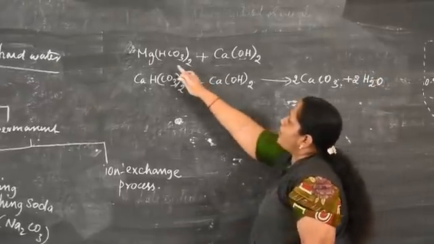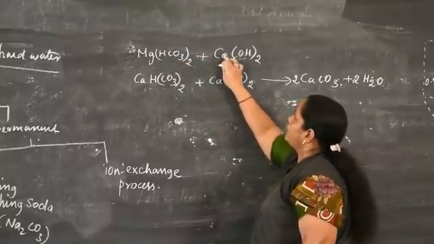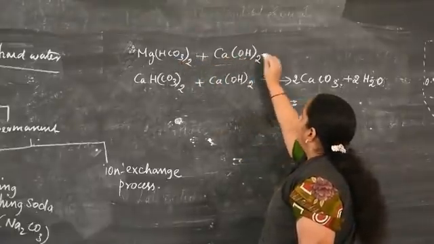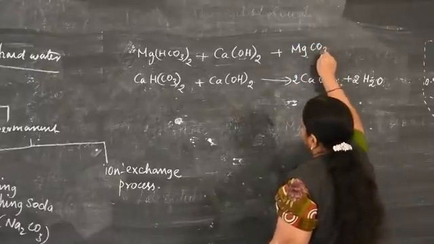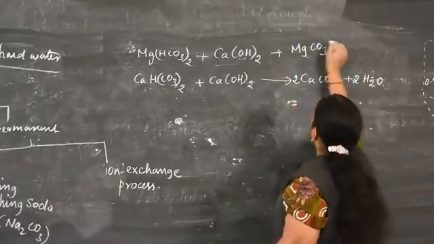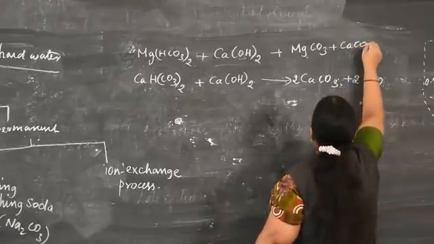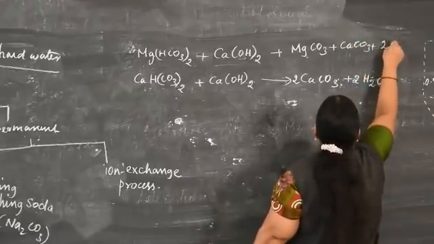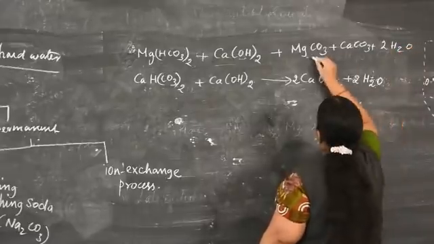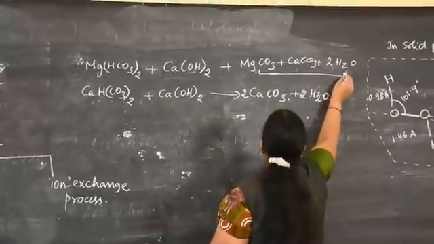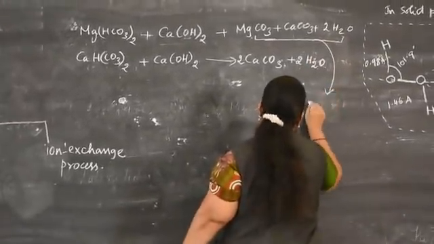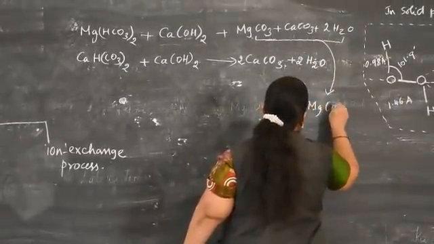Like that, magnesium bicarbonate on treatment with calcium hydroxide first forms magnesium carbonate and then calcium carbonate with 2 water molecules. The formed magnesium carbonate is further treated with water and converted into magnesium hydroxide.